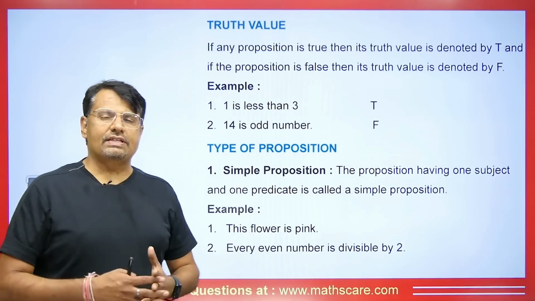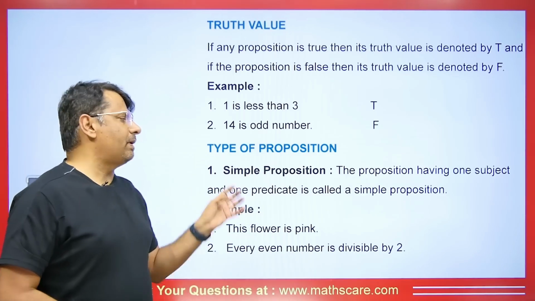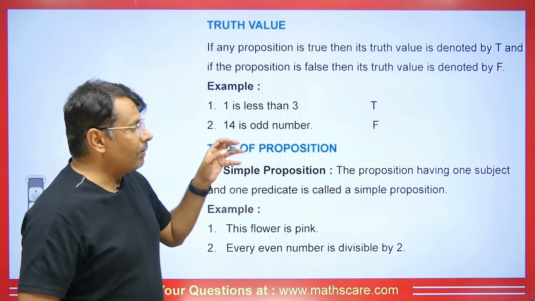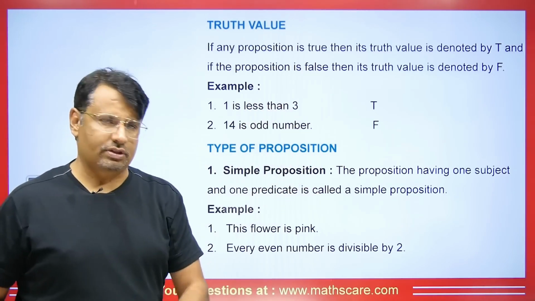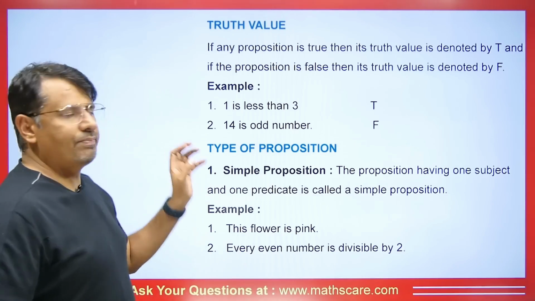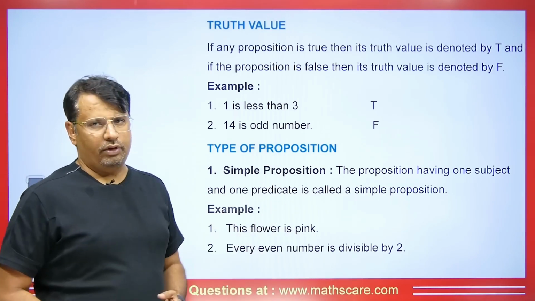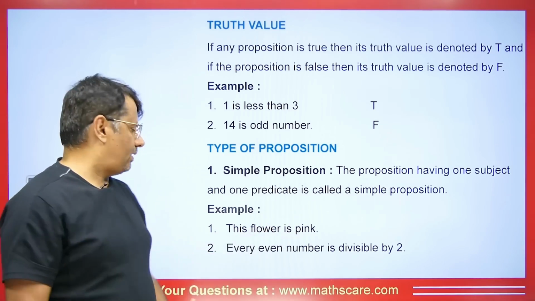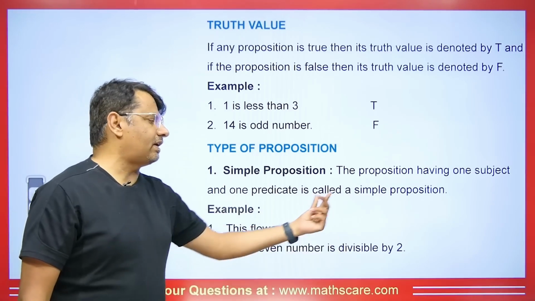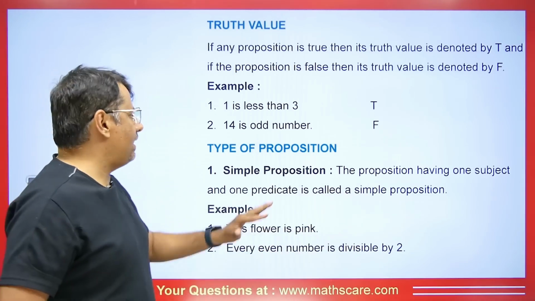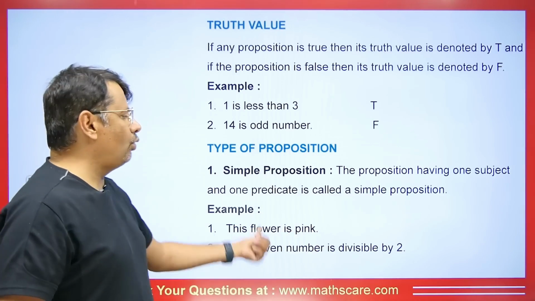And now the types of proposition. So what are the types of proposition? The first one is the simple proposition. What is this? The proposition having one subject and one predicate is called a simple proposition. Is this clear? Here we will have one subject and the other one will be the predicate. For example, the flower is pink. Here we are talking about the flower, that its color is pink, right? Every even number is divisible by 2. So here we are talking about even numbers that they are divisible by 2. So you can see, this is a simple proposition, a simple sentence which is based on true and false.